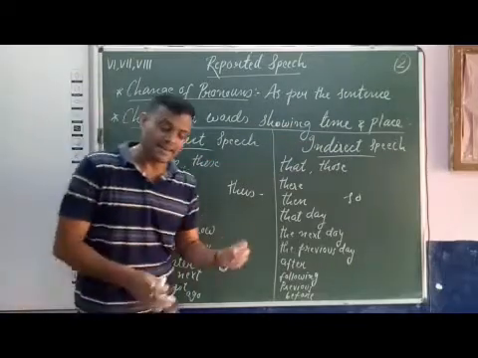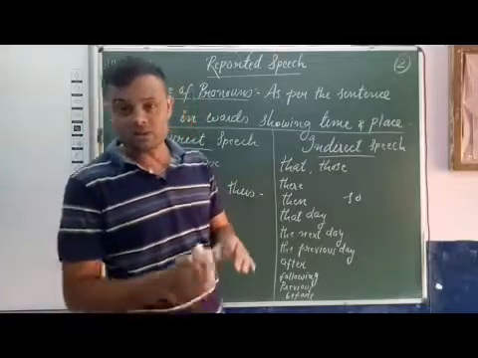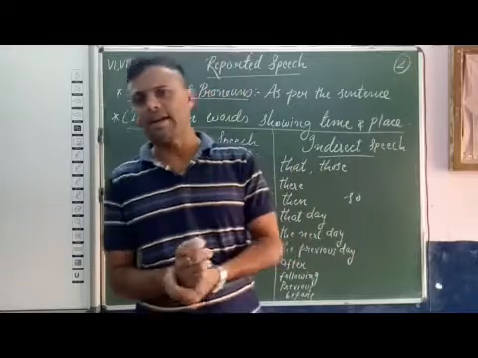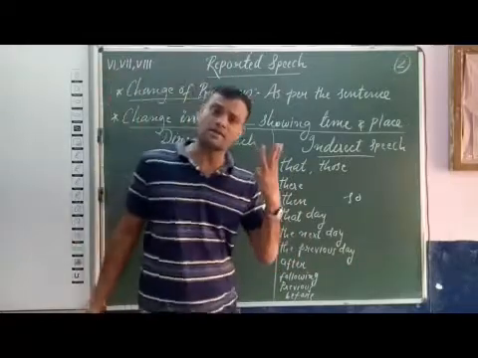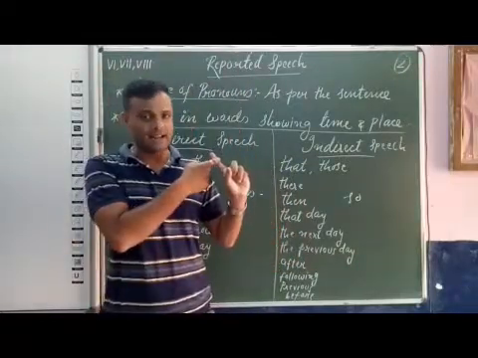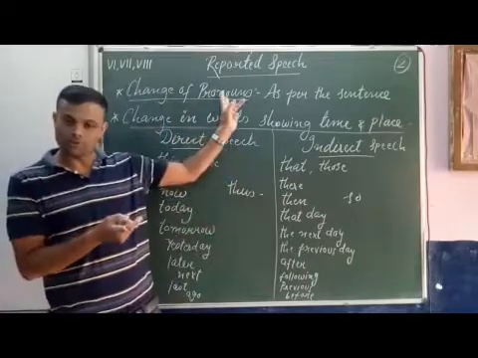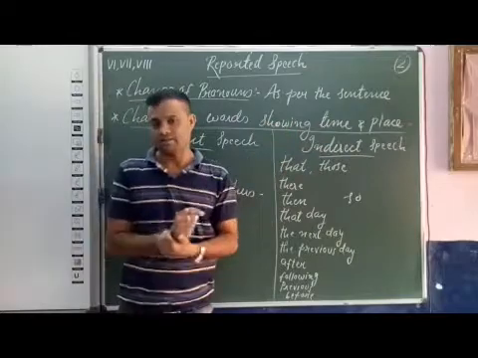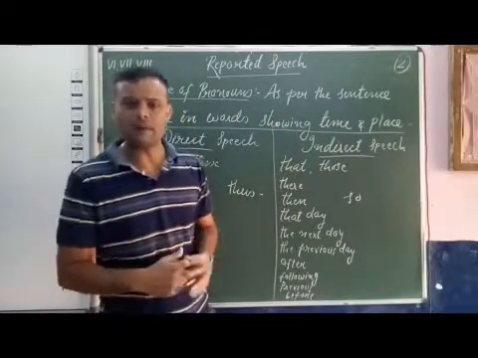So students, here we end the general rules for transformation of direct speech into indirect speech, and there are three general rules. First, change of tenses. Second, change of pronouns, and third, change in words showing time and place. So remember and learn this.